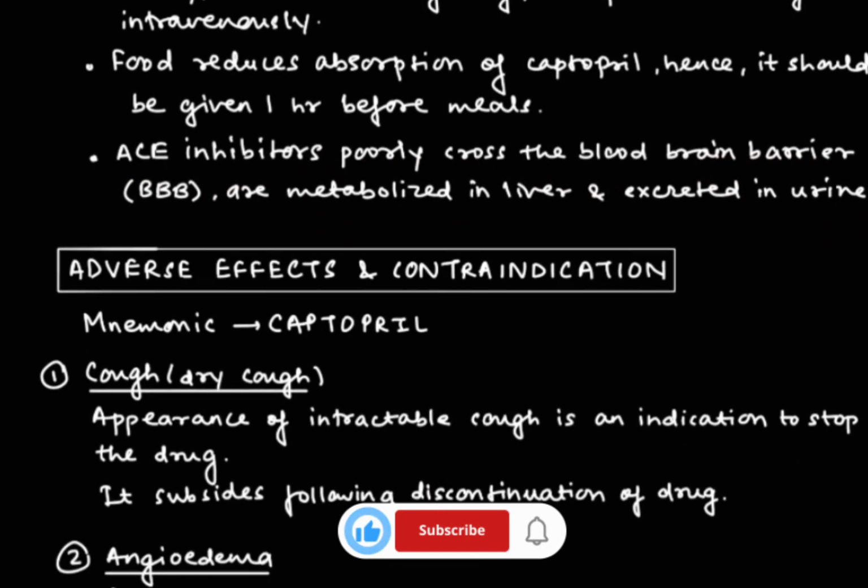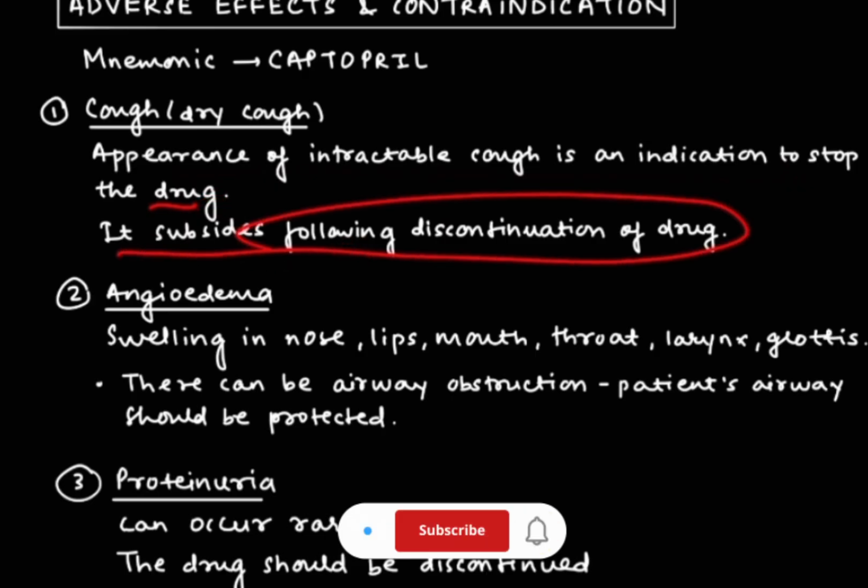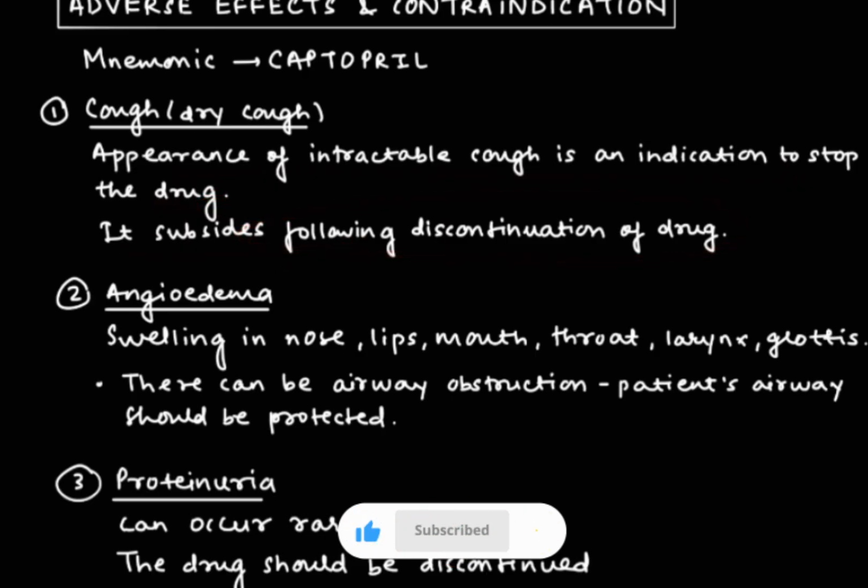Now we are going to see about adverse effects. There is one mnemonic, that is CAPTOPRIL. C stands for cough. Presence of cough is an indication to stop the drug, and it subsides following discontinuation of the drug. Then next is angioedema.